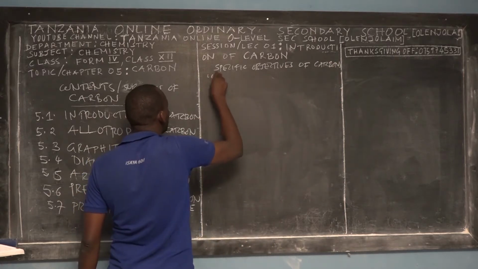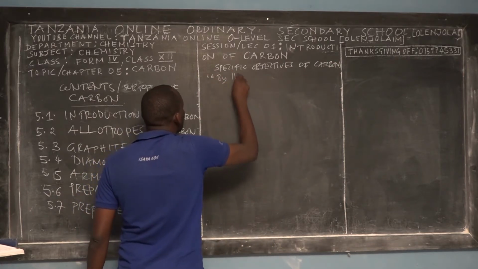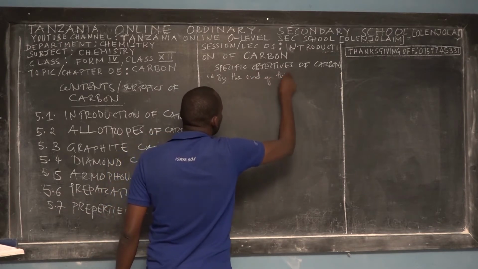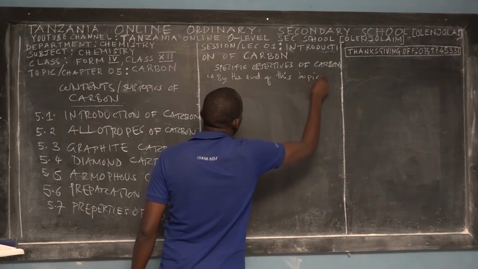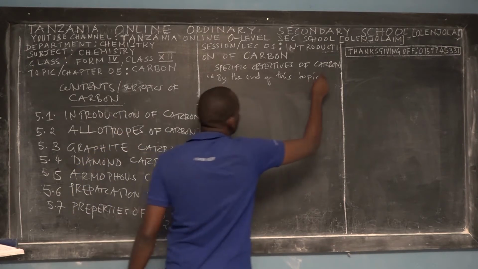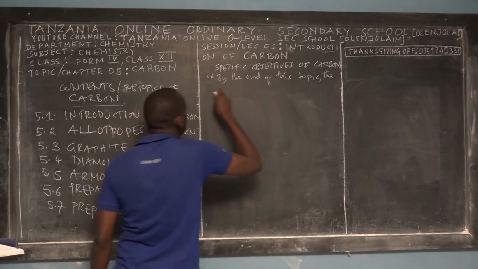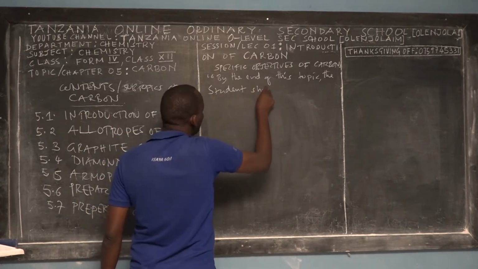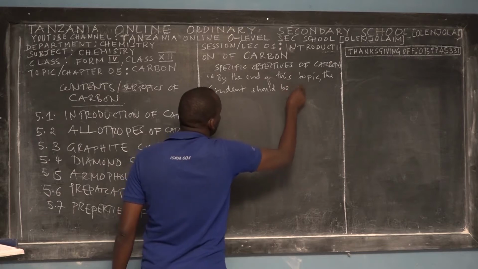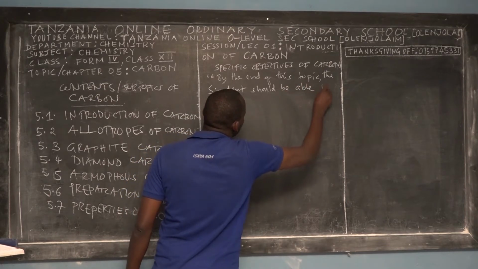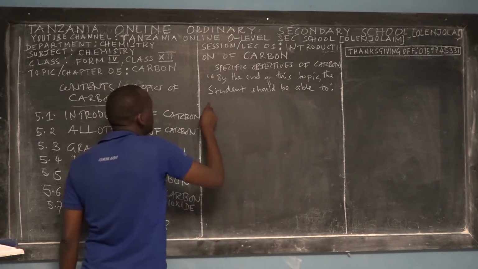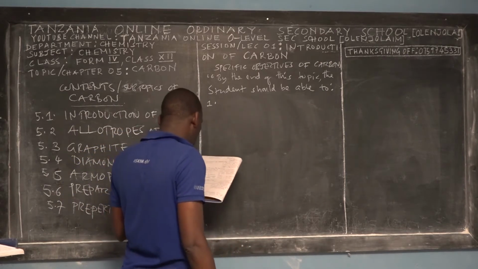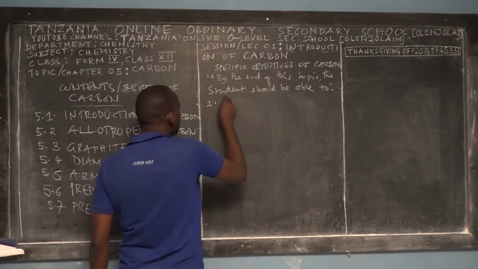And I'd like just to quote, we say that by the end of this topic, the student should be able to: one, name the forms in which carbon exists.